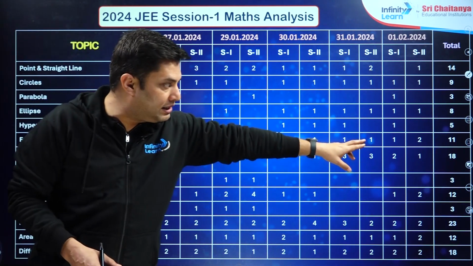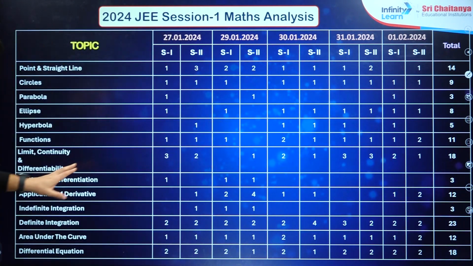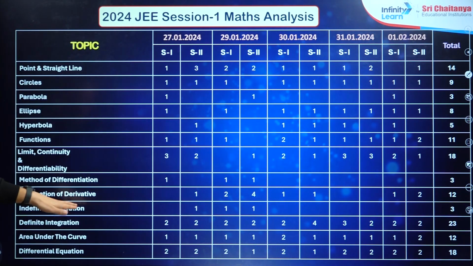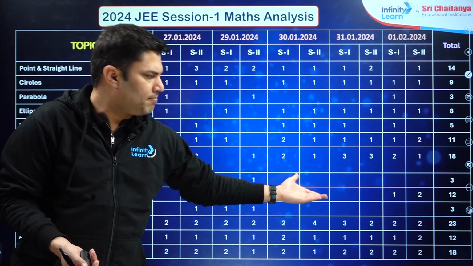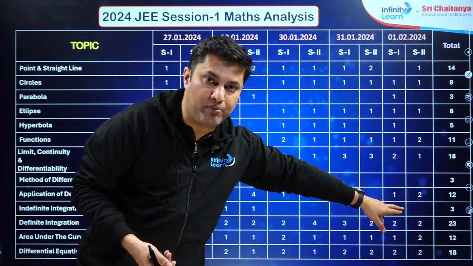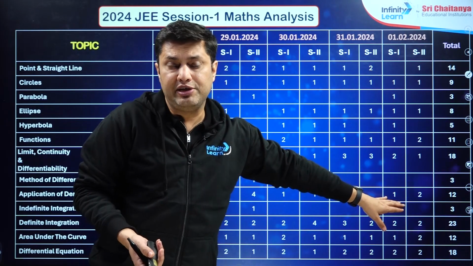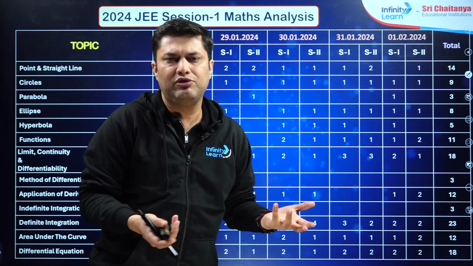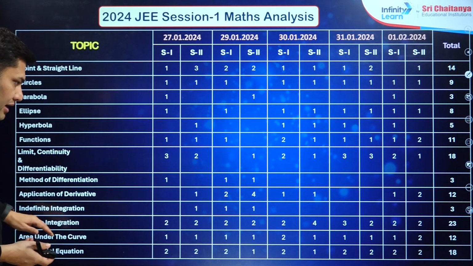Limits, continuity and differentiability is huge, 18 problems, 2 questions per shift. MOD is obviously very low. Application of derivatives, again 12 problems, like 1 question per shift. Indefinite integration is a very low weightage chapter. Definite integration, you can see 2 to 3 problems have been asked, 23 means each shift had more than 2 problems, and some shifts also had 3 problems from definite integration. So it's very high weightage.